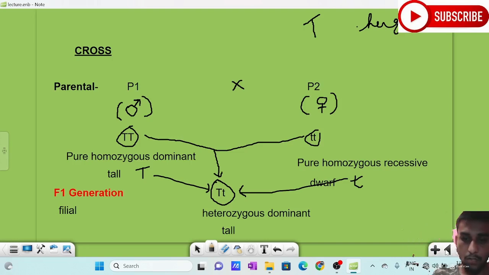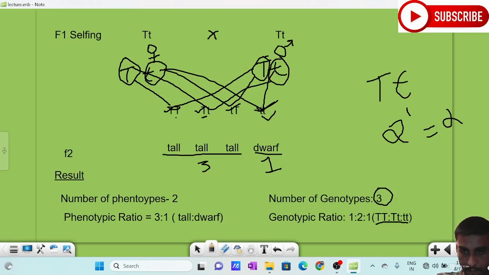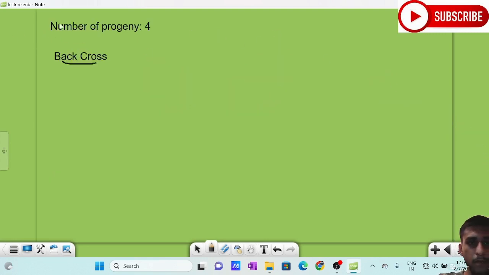So there is also one thing to be discussed, which is the back cross. So we know the number of progeny is 4, right? 4 number of progeny will be formed because 2 parents are involved here, only 2 parents. But I am saying number of gametes. So that is the condition. So I will be saying some equations regarding this.